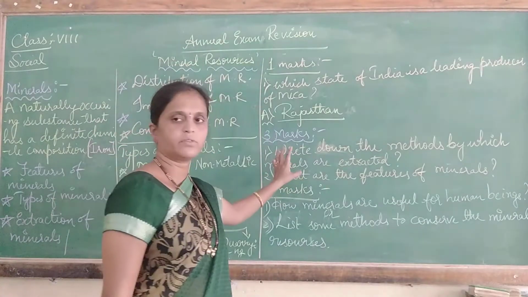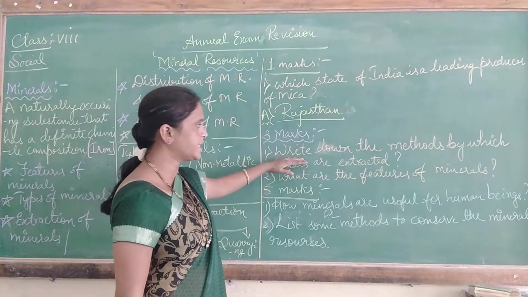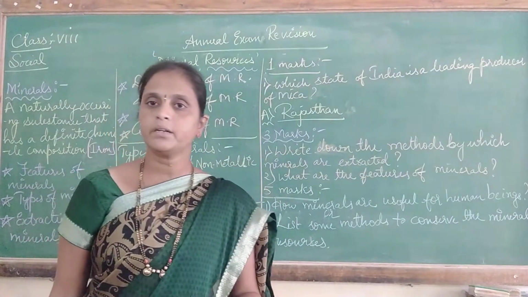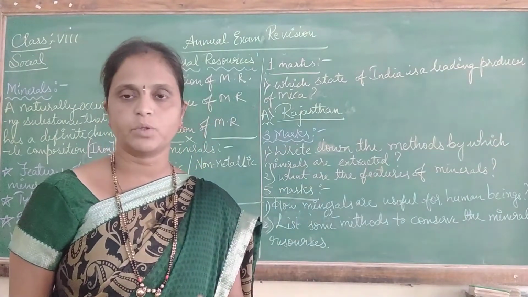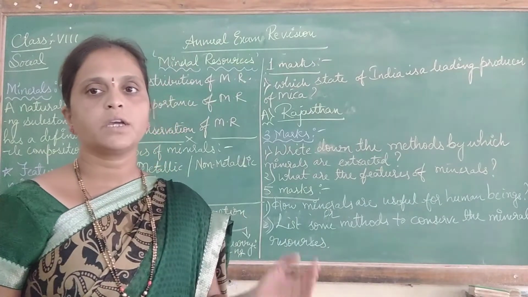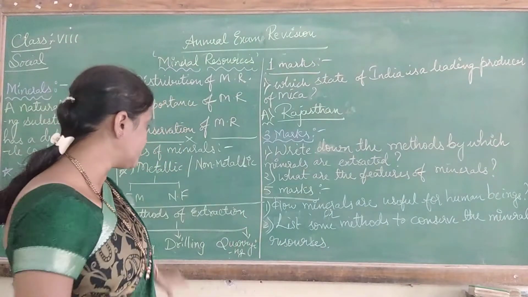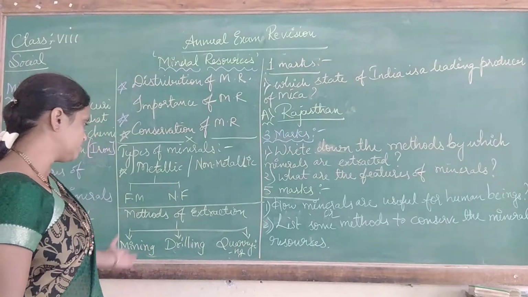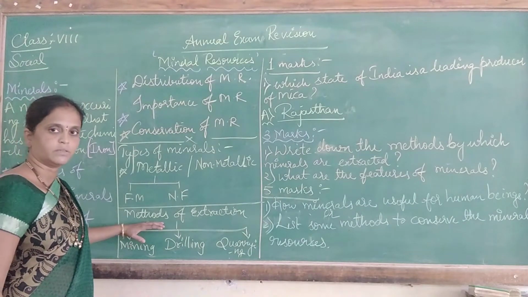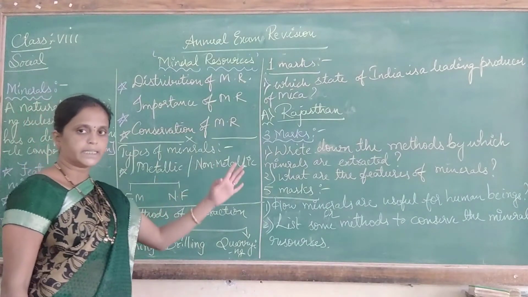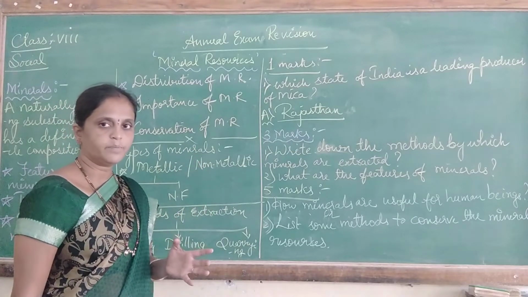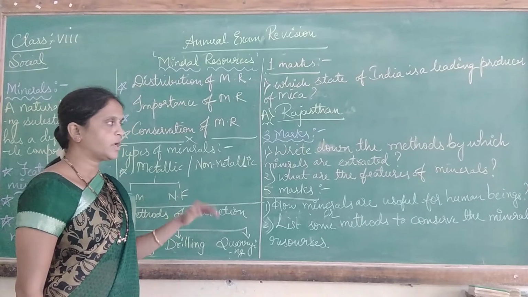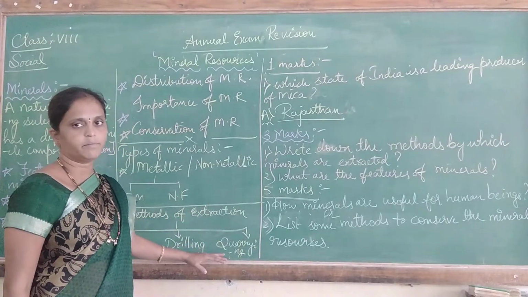Here I have given you the example for 3 mark questions. So see, the first question is: write down the methods by which minerals are extracted. It means how we get the mineral resources from the earth's surface, how we obtain them. So here we have to mention the methods by which we get these mineral resources. Here I have drawn a flow chart of extraction of minerals. See here children, there are 3 methods of extraction. So first you have to write the answer. Don't forget to put the question number and bit number. So please keep in your mind that you have to mention each question number properly before answering them.